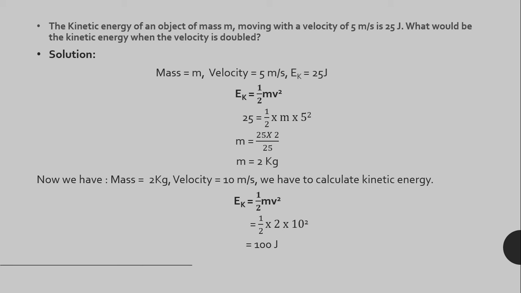So here we get an important piece of information: when the velocity is doubled, the kinetic energy is changed by 4 folds. Here we changed the velocity. Velocity is doubled and the energy is changed from 25 to 100. It is changed 4 folds because energy has a relationship with the velocity square. It's directly proportional to the velocity square. So if velocity is doubled, the kinetic energy will be changed 4 folds.